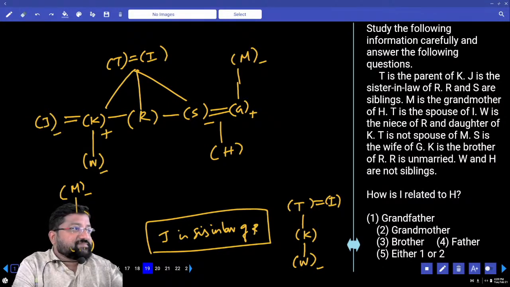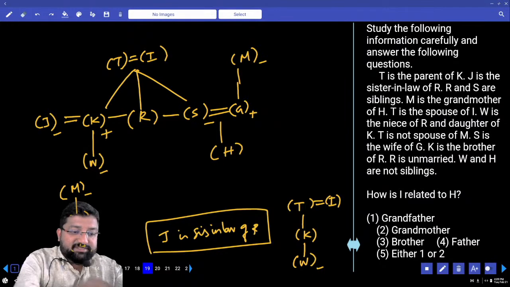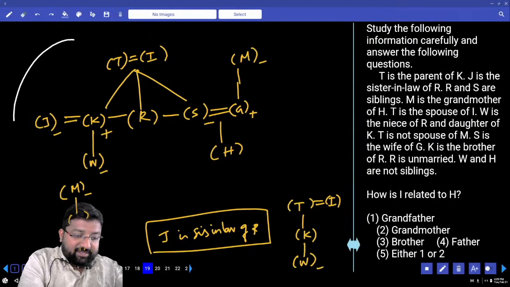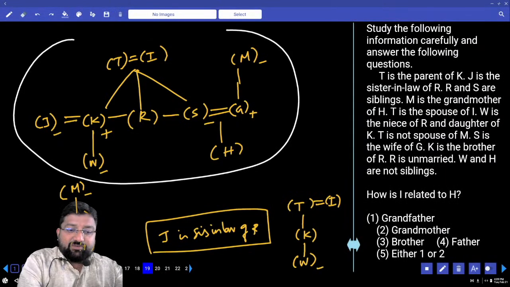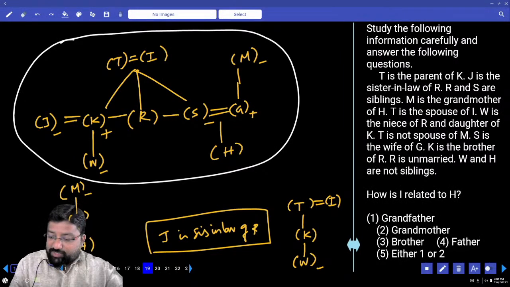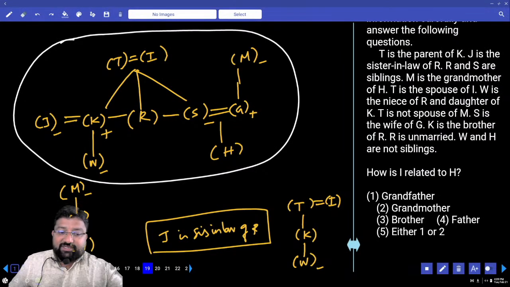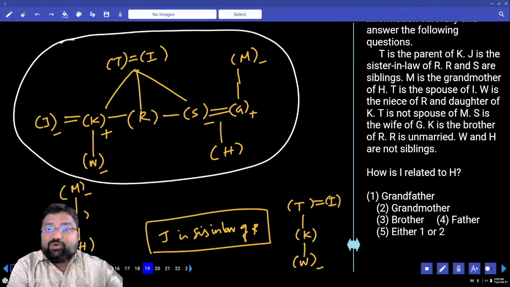Understood everyone? Yes or no? And this is the whole family tree that I get here. What is the first question? How is I related to H? H's parent is the mother. Who? Yes, S is the parent. And only grandfather or grandmother.